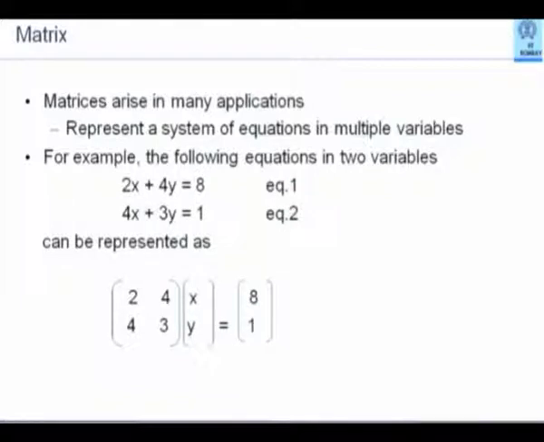Everybody is familiar with a system of linear equations. So you are familiar with matrices in this context, I suppose. You can represent the coefficients of unknown variables of a system of linear equations by a matrix as shown here. So 2x plus 4y equal to 8 and 4x plus 3y equal to 1 can be represented by a matrix 2, 4, 4, 3 and the right hand side by a matrix 8, 1.